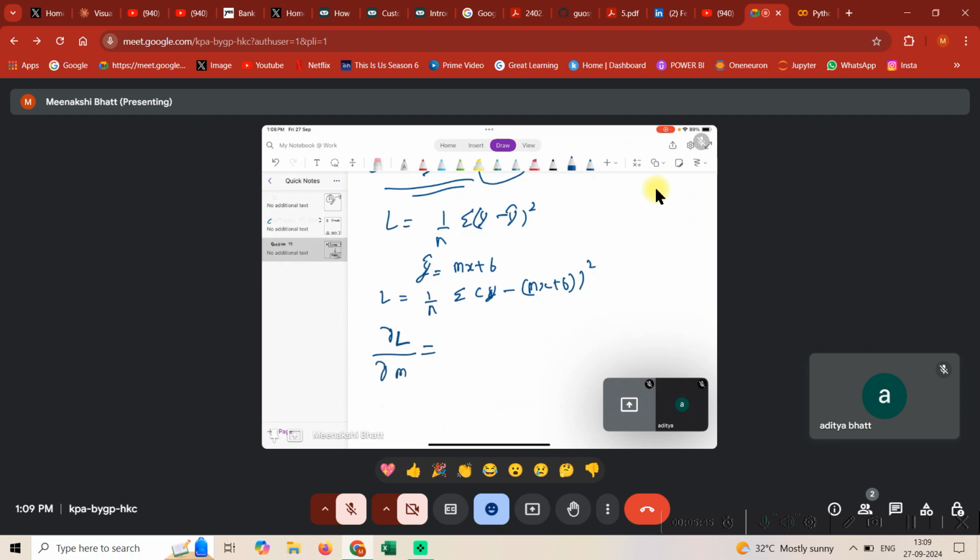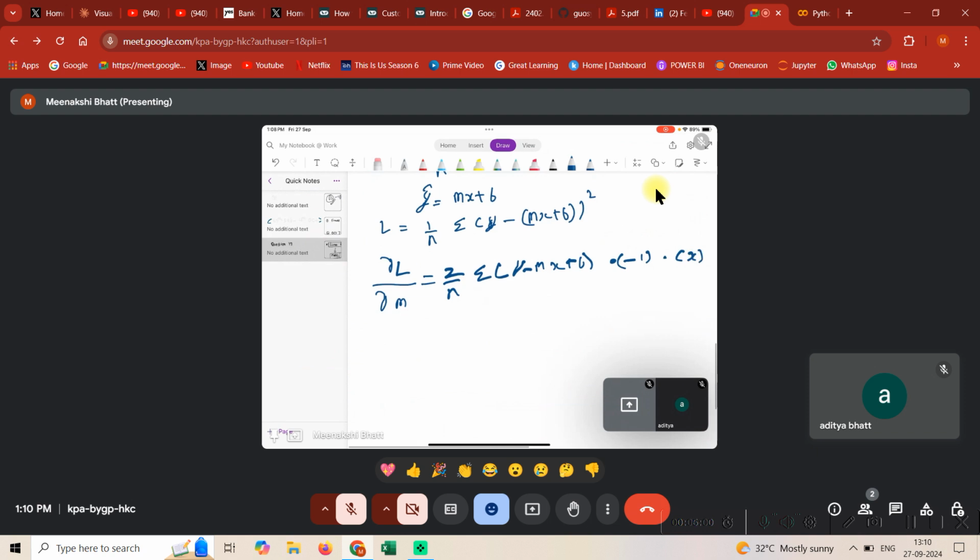Then what we need to understand is the rate of change of loss with respect to m. So guys, first of all, you will have this derivative as 2 by n, y minus (mx plus b), and then a minus 1 and an x. If you don't know how to do these kinds of derivatives, as I said, you can skip it, but essentially you should know it, though it's okay if you don't.